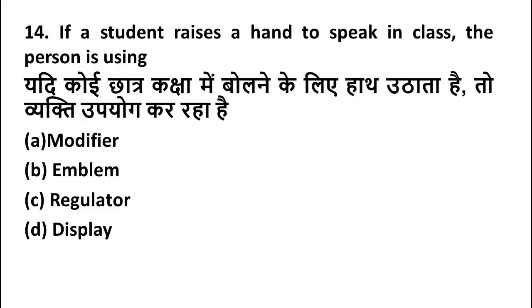If a student raises a hand to speak in a class, the person is using: option A, modifier; option B, emblem; option C, regulator; option D, display. When a student raises his hand, it is non-verbal communication, so it is known as an emblem. Option B is the right answer.